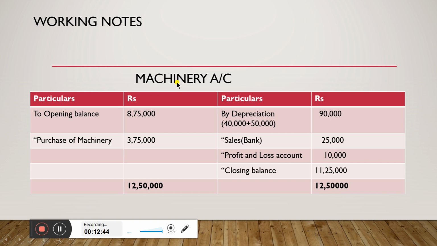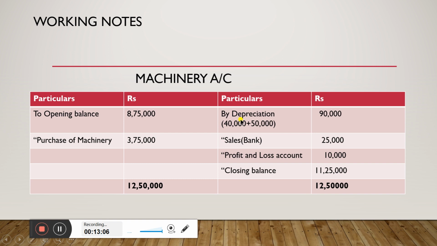Next, machinery account. Machinery account is again worked out in order to find out purchases or sales of machinery. Opening balance, look at the 2007 column, 8,75,000.